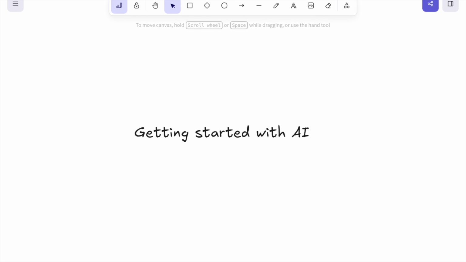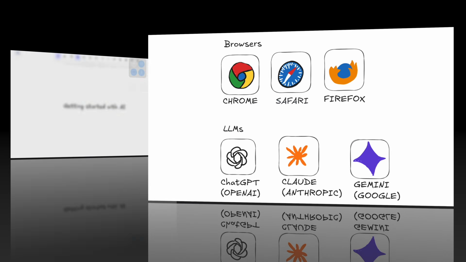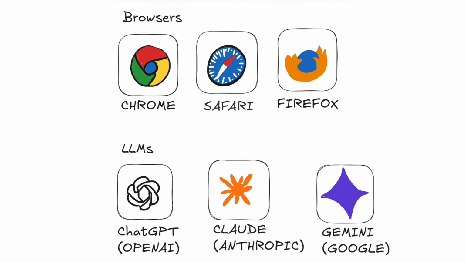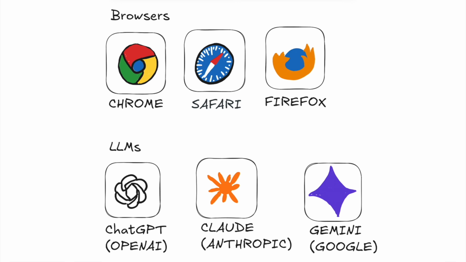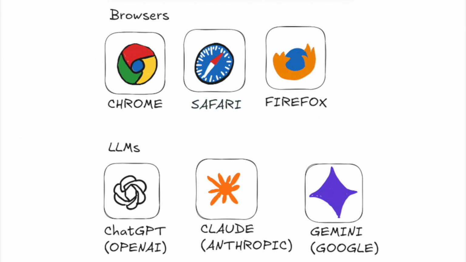We'll walk through the basics, set up an account, and make our very first request in just the next couple of minutes. All right, let's start by talking about what's actually out there. I think the big three that you've probably heard about are ChatGPT, Claude, and Gemini. And if you've spent any time looking into which one to use, you've probably encountered a lot of very confident opinions about why one is better than the others.